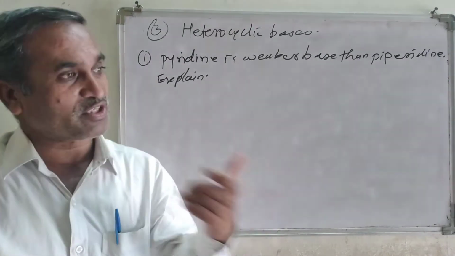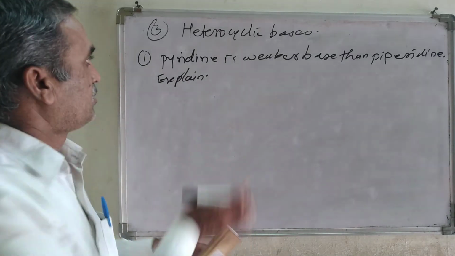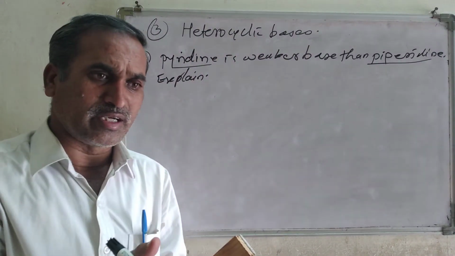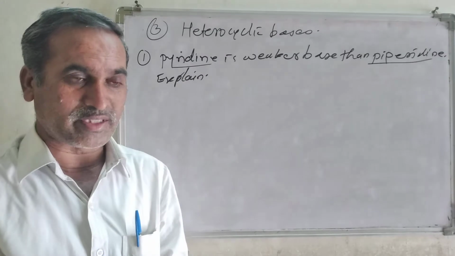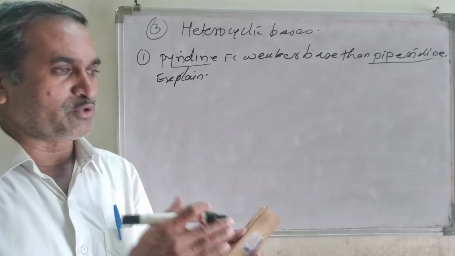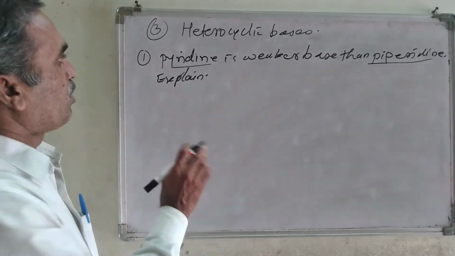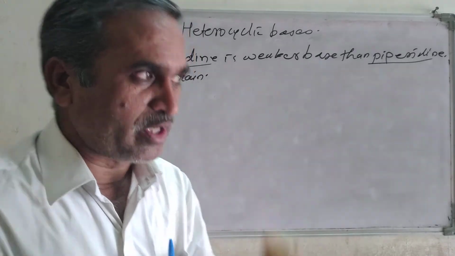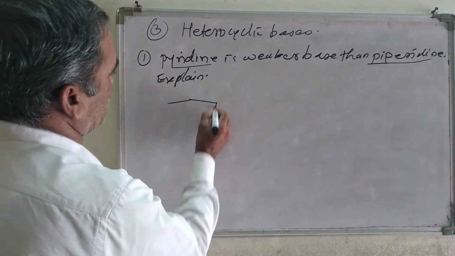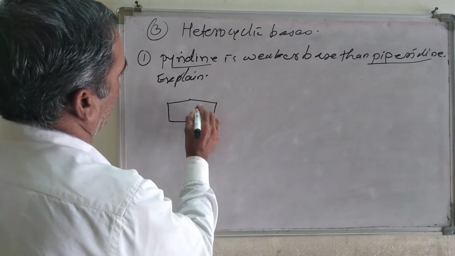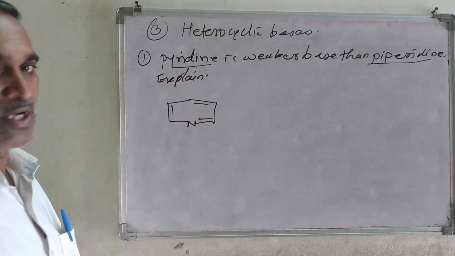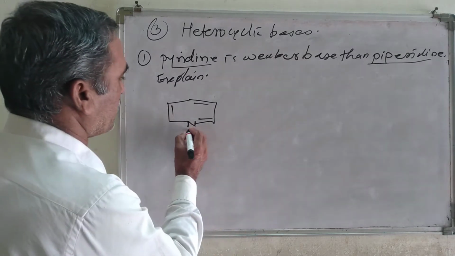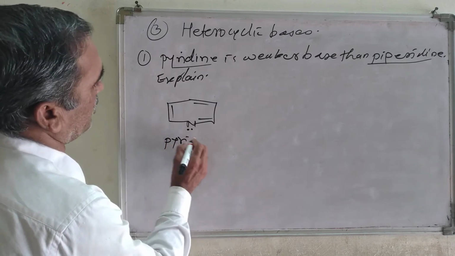you should know the structure of the organic compound, the structure of pyridine as well as the structure of piperidine, and consider the factor which affects the strength of bases. By considering that factor you can easily explain this one. Now pyridine, most of you may know the structure of pyridine. Look at, this is the structure of pyridine. One of the carbon atoms I am replacing with a nitrogen atom, and therefore it becomes pyridine. So this is the structure of pyridine.